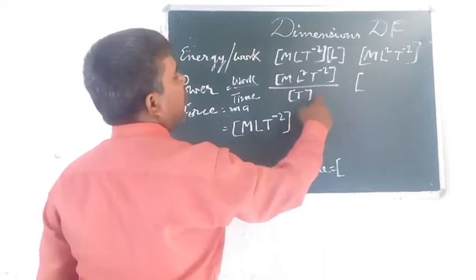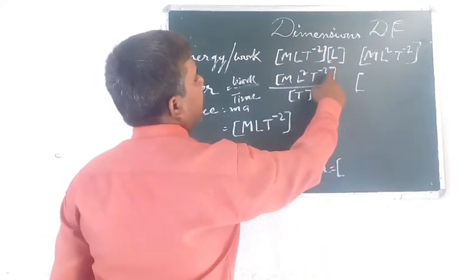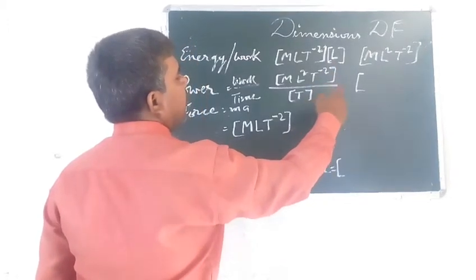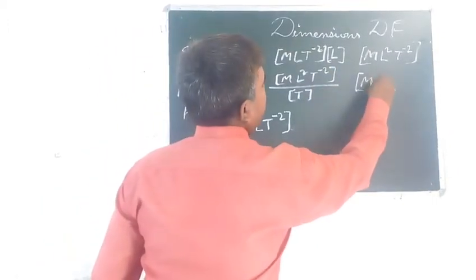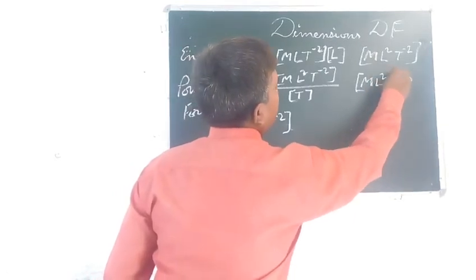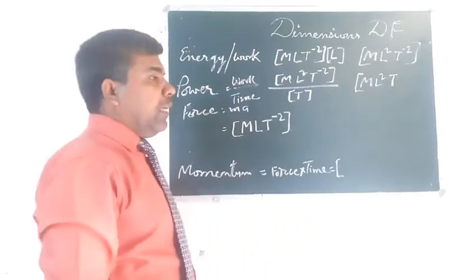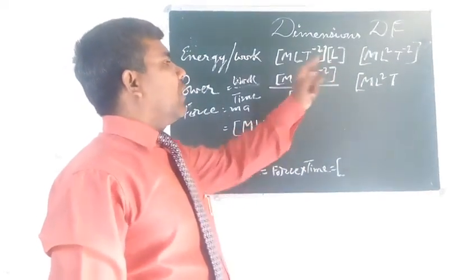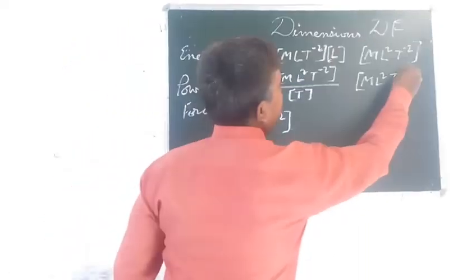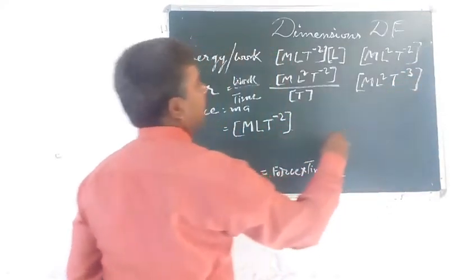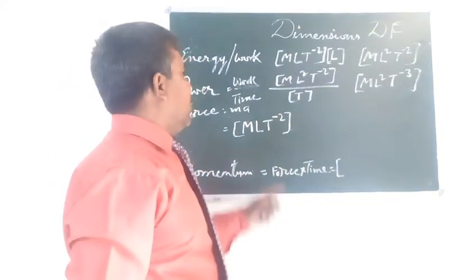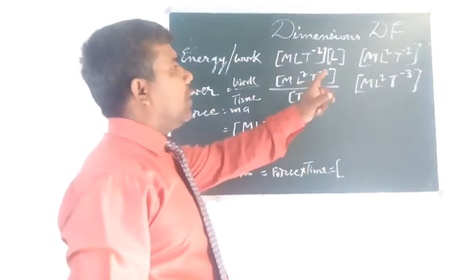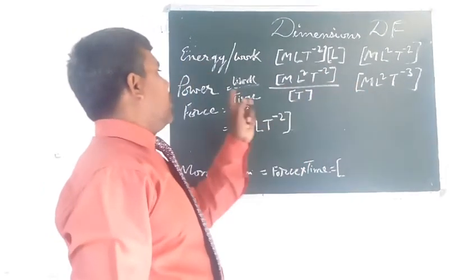What? T will come upside and it will be added here in the power. It will become M L2 and T, T क्या होगा? T -1 अगर इसमें ऐड होगा, it will become -3. I think you have understood how I have calculated the dimension formula for power.